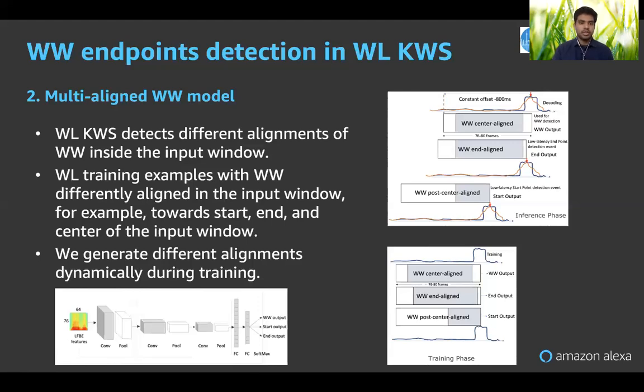One more thing I want to explain is the reasoning behind the peculiar start output, aligning the start to the center of the input window rather than placing the start at the start of the input window. The reason is latency, because for such an alignment to happen, we have to wait after the center alignment for the start alignment to happen. So we figured that placing the half wake word towards the center will save latency. So we have a low latency start detector.